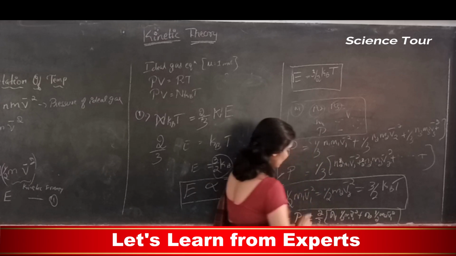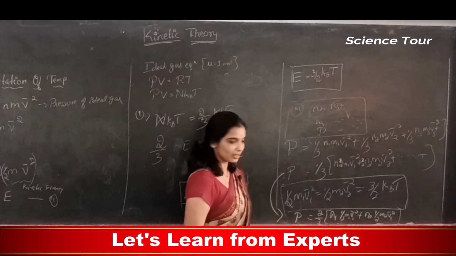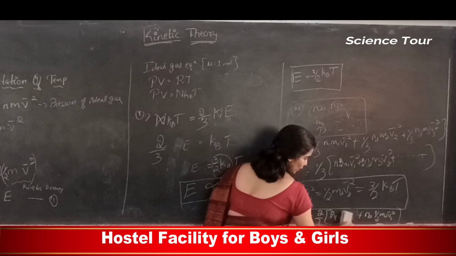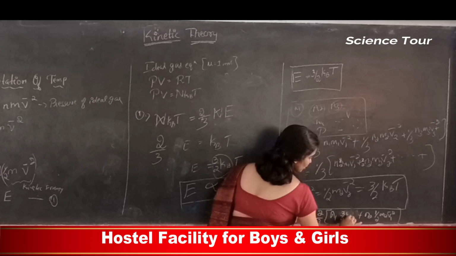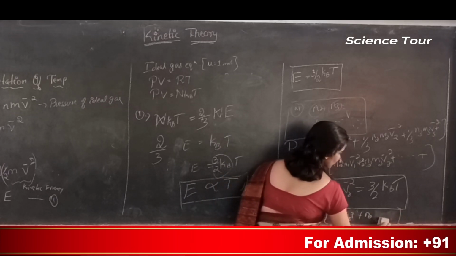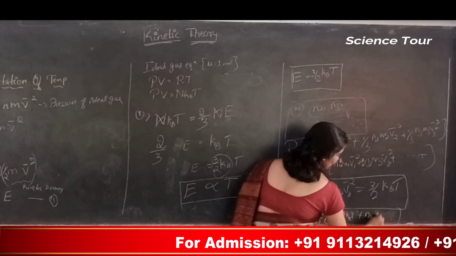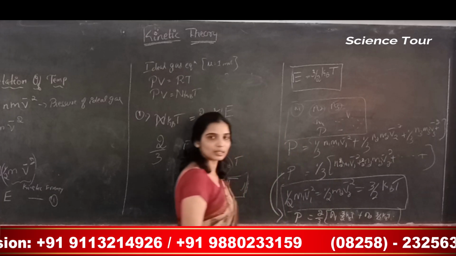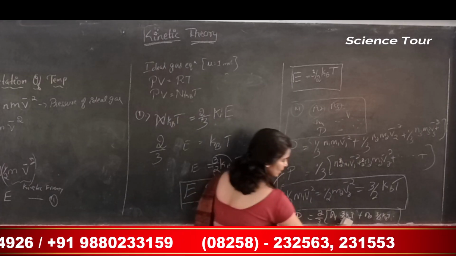But we know that the kinetic energy is the same for everything. So that is 3 by 2 kBT. So everywhere I can write 3 by 2 kBT. Similarly here also I can write 3 by 2 kBT. 3 by 2 kBT is common, I can write it outside.